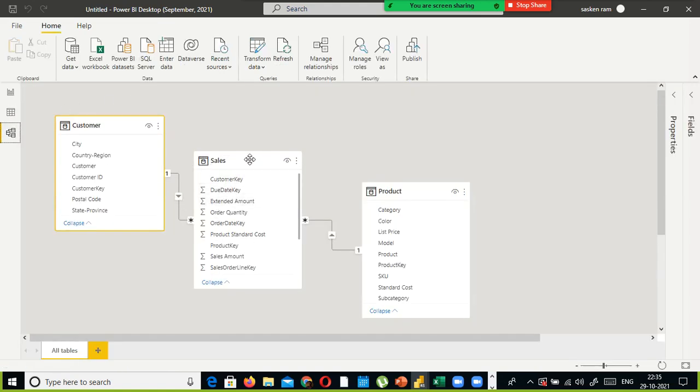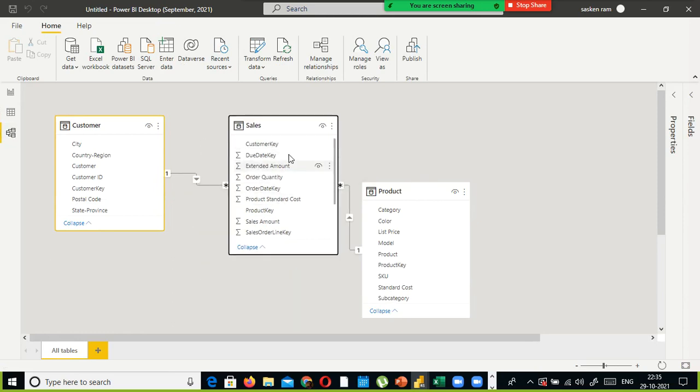Let's say your manager is giving you only this table, and he's asking, can you tell me the top 10 customer sales, in the sense which customers purchased with a higher amount, or which customers' sales amount is more?